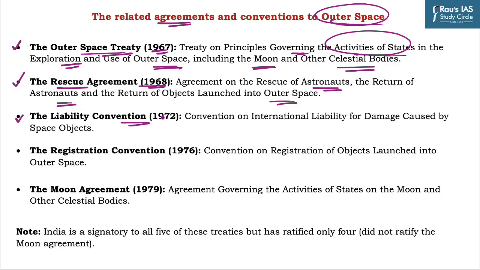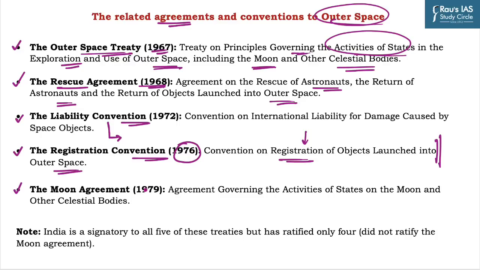The third one is the Liability Convention. It is an international convention which places liability for damage caused by space objects. Under this convention, countries can be held accountable for causing damage in outer space. The fourth one is the Registration Convention of 1976. It is the convention on registration of objects which are launched into outer space. So, there is a need to register the objects which countries are launching into outer space, whether it is for research purposes or the exploitation of minerals.